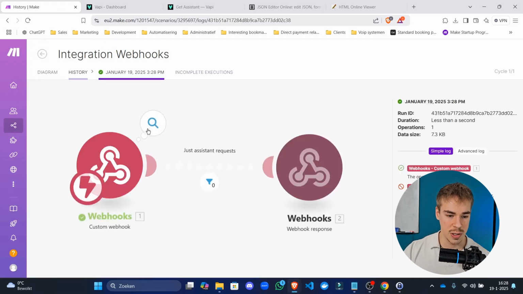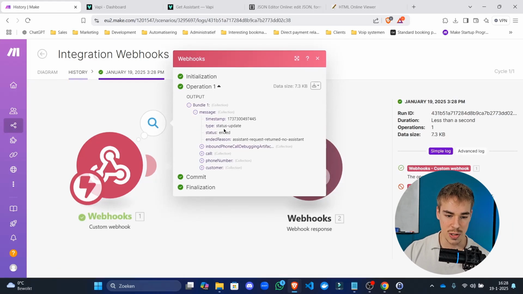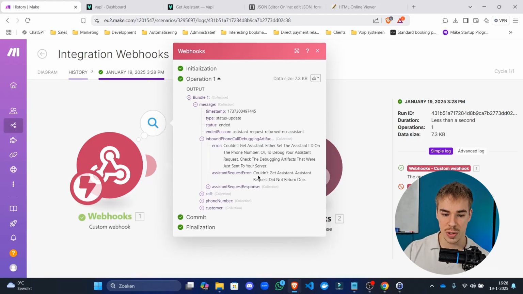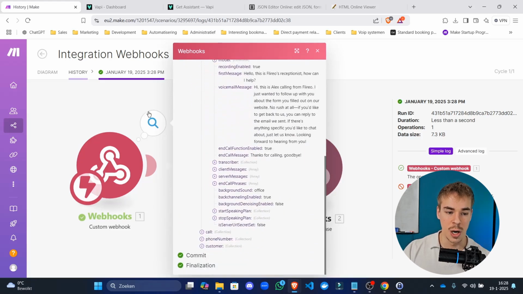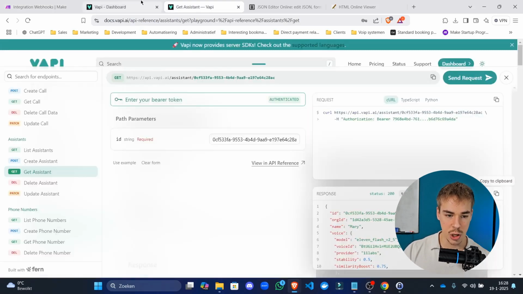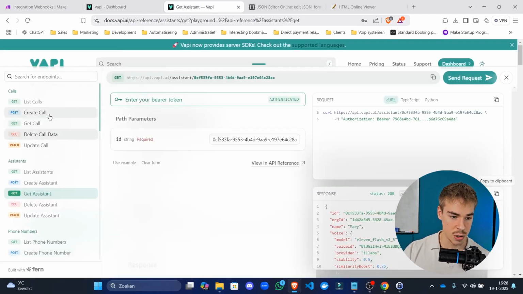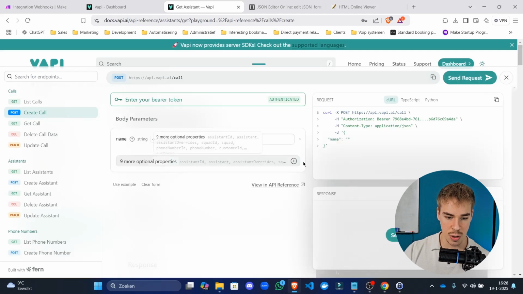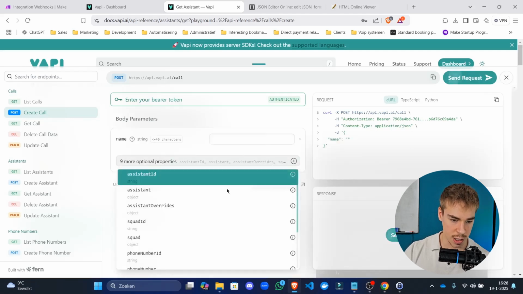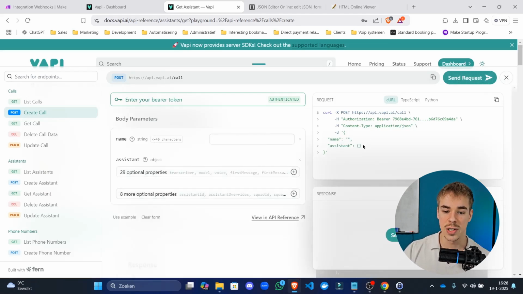Now let's quickly see what we got as a message. Status update ended. Assistant request returned no assistant, even though we did return an assistant. But the configuration of our assistant JSON was not correct. So this is the assistant response. But what we're actually supposed to do is go to the Vapi documentation, create call, and click assistant. This is what our assistant configuration is supposed to be in.